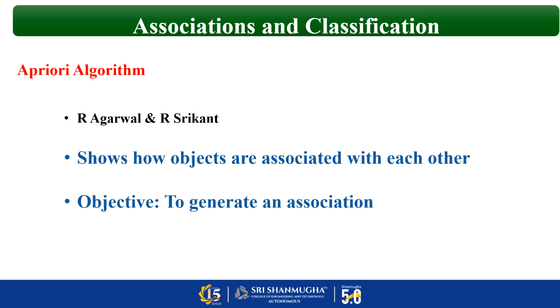In the Apriori algorithm, the goal is to find the association rules. And what will be the input? The input is nothing but the dataset. What type of dataset? A transaction dataset. And what is the output? It is frequent item sets plus rules. So, in the Apriori algorithm, the goal is to find the association rule, and the input is the transaction dataset.